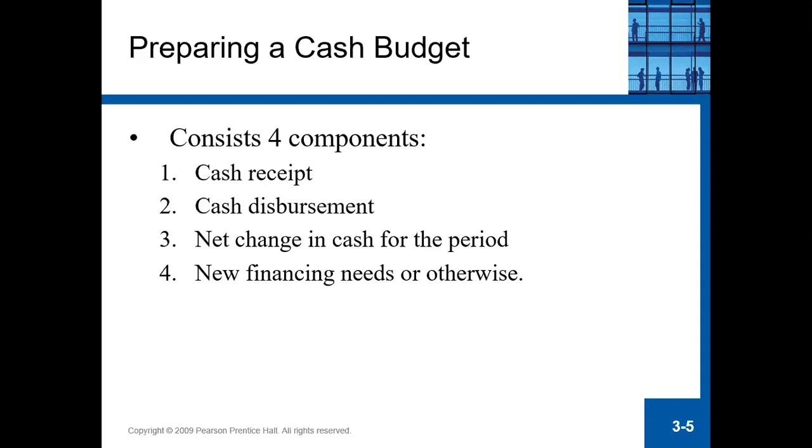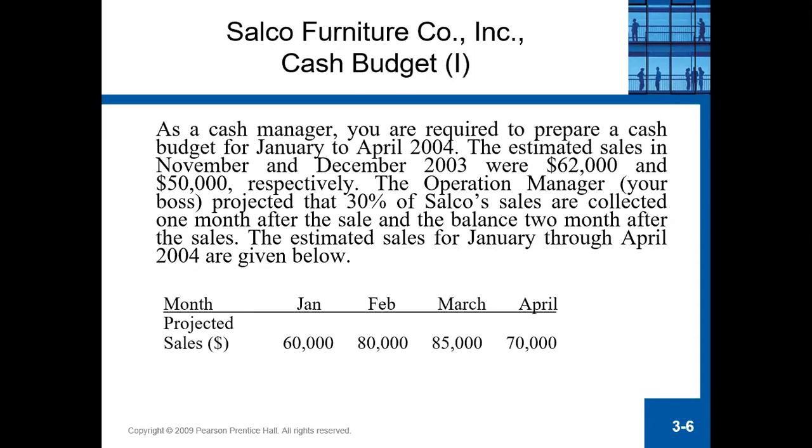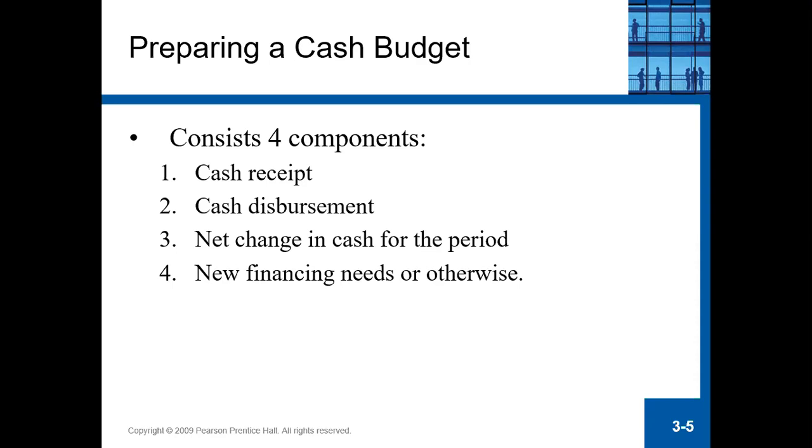So if there is any cash shortfall or the net cash is negative, the company will decide how much financing is needed for that particular month. So basically, these are the components. You have to remember the four components of financial planning.